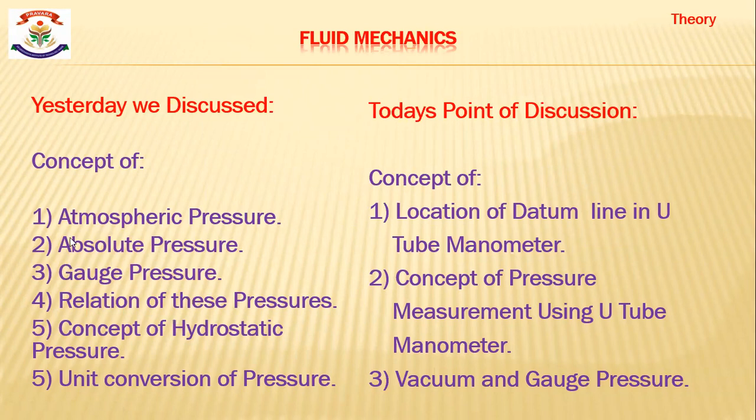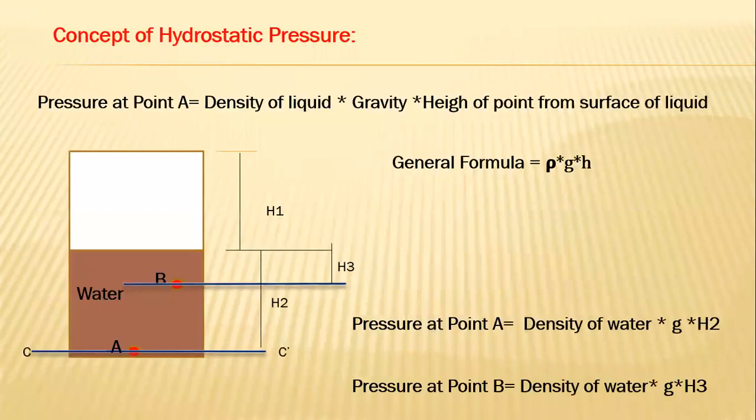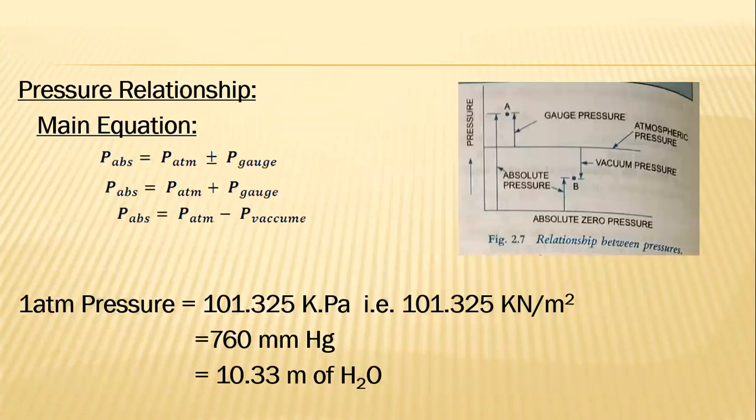What is the value of atmospheric pressure? 101.325 kilopascal. The relationship between absolute pressure, atmospheric pressure, and gauge pressure is: absolute pressure is equal to atmospheric pressure plus gauge pressure. The equation is mentioned here. Absolute pressure is equal to atmospheric pressure plus or minus gauge pressure.